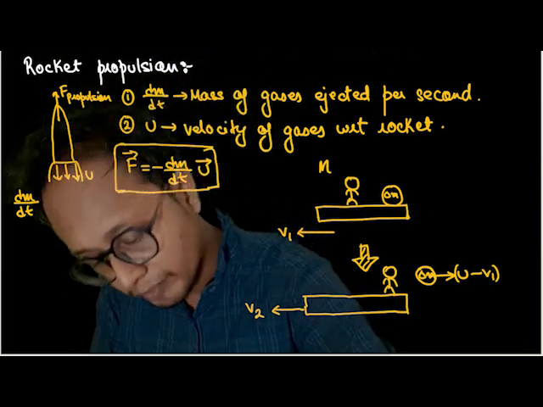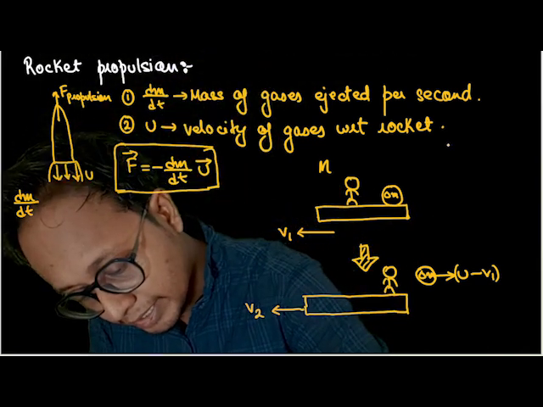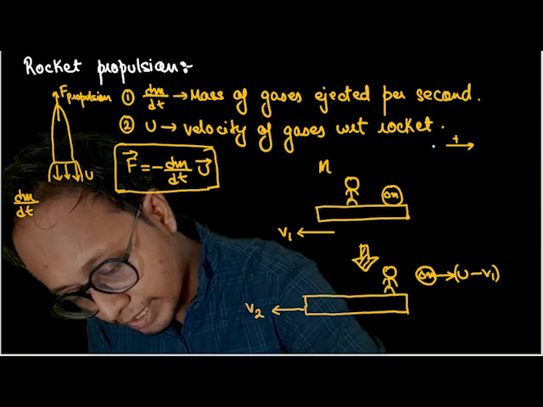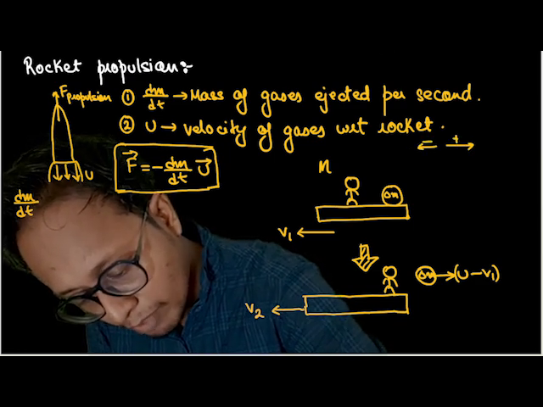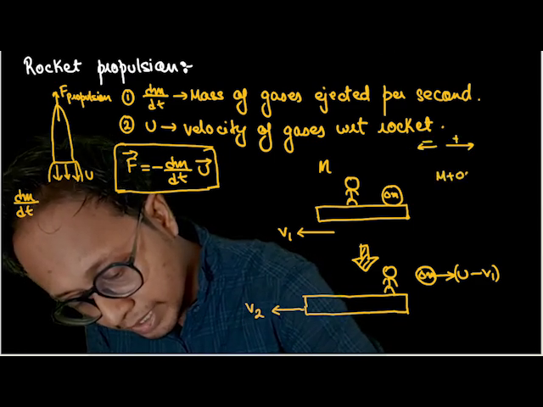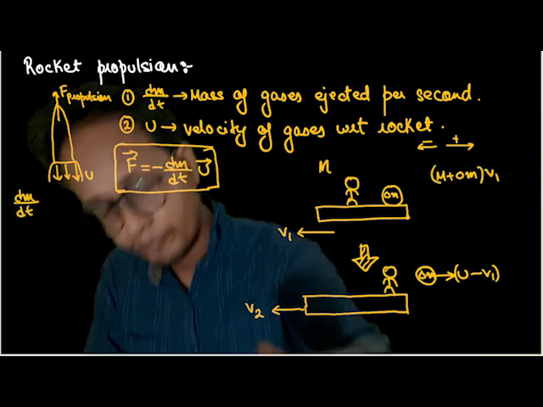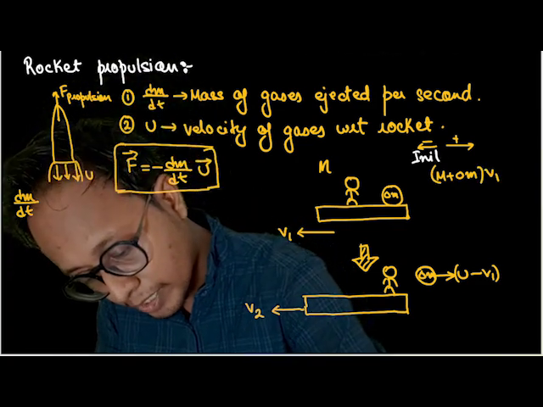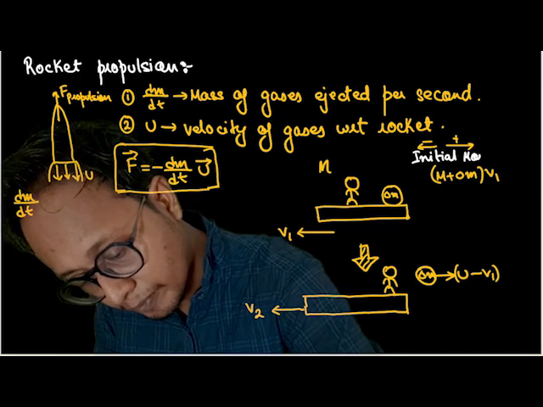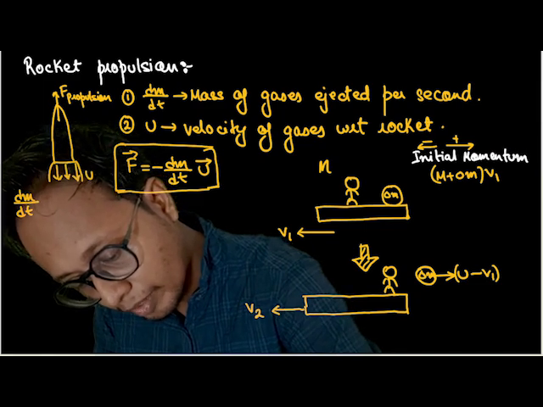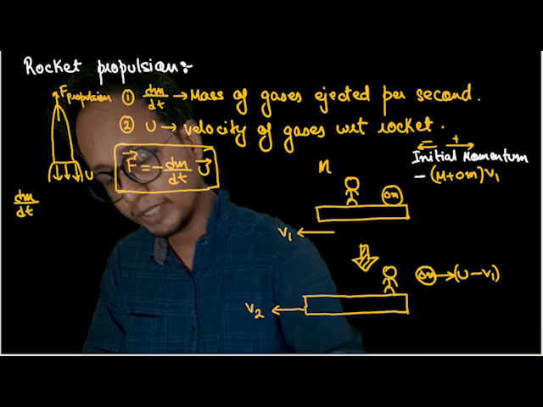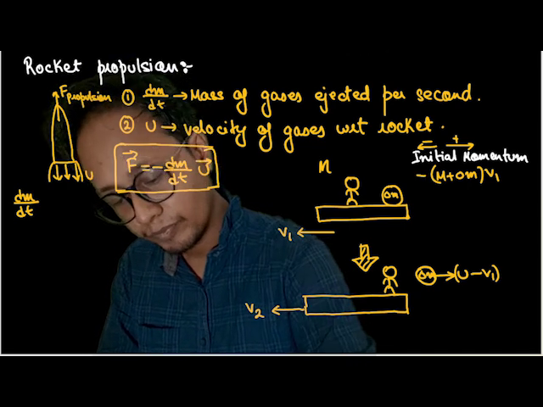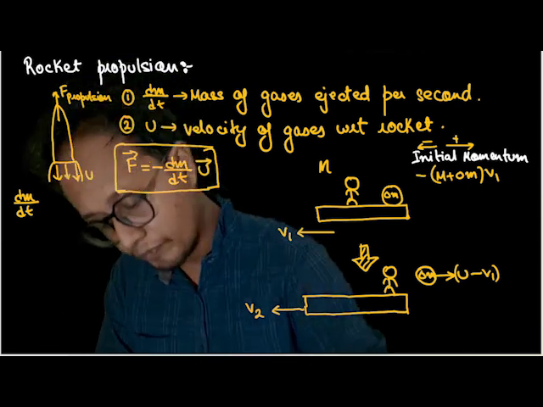So initial momentum. Let's take this direction as positive, and this direction as negative. So initial momentum is nothing but m plus delta m into v1. This is initial momentum. And minus, that means it is going in the backward direction.